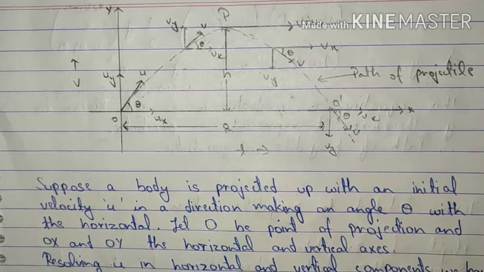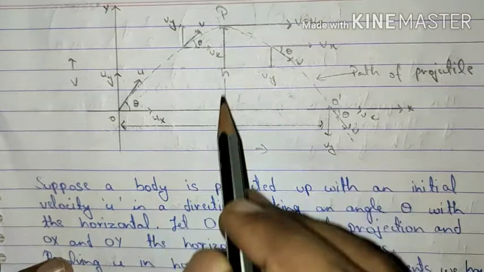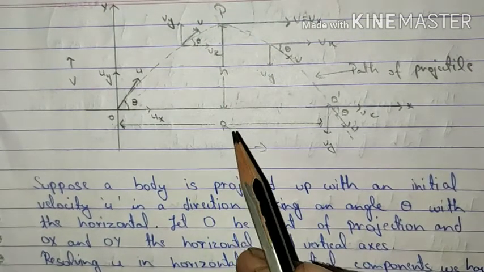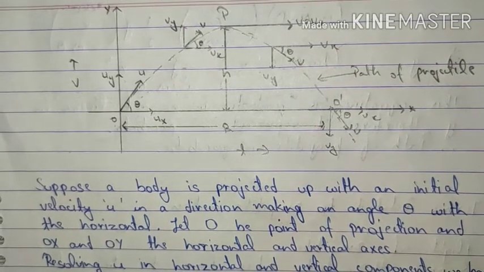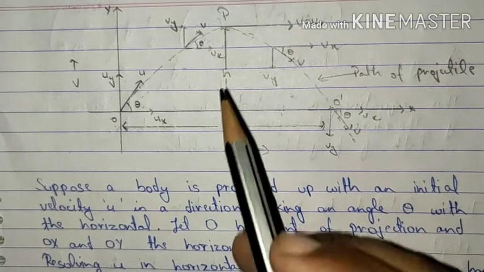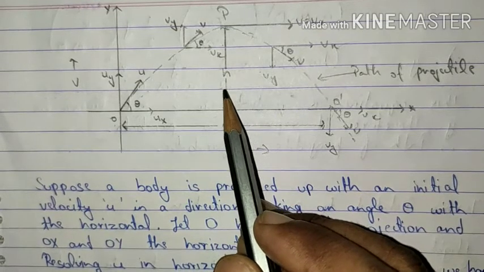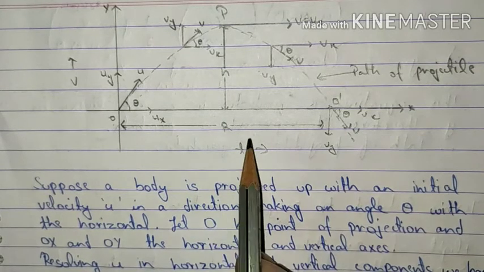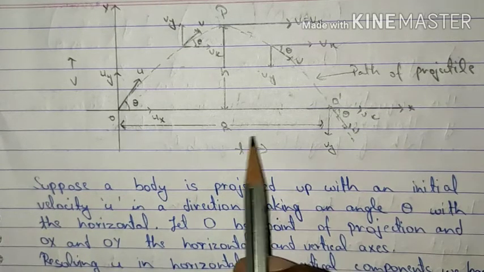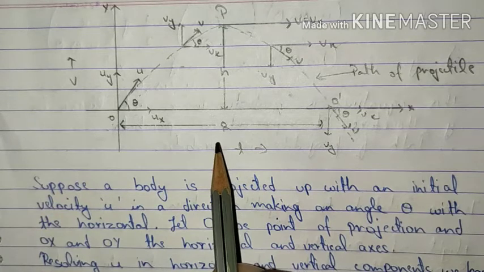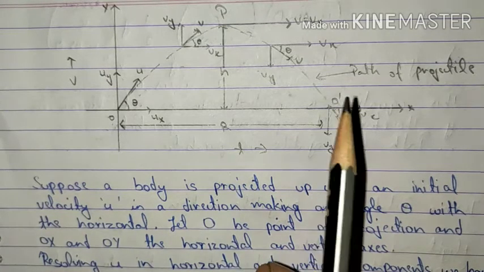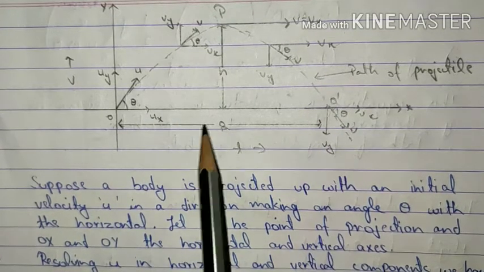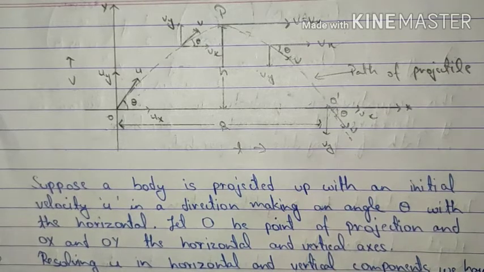Let's see some of the things which are important over here. The height of point P from x-axis is said to be height of the projectile motion, or you can say height of the projectile, and is given by small h. The distance from O to O dash is said as the range of the projectile and is given by capital R. The time that will be taken to travel from point O to O dash will be known as the flight time of the projectile.